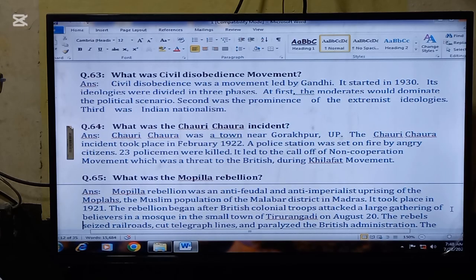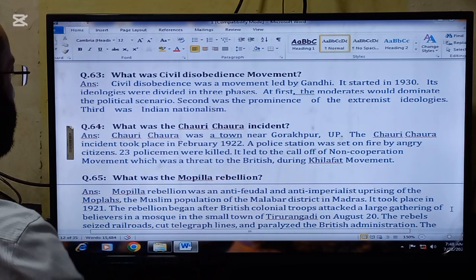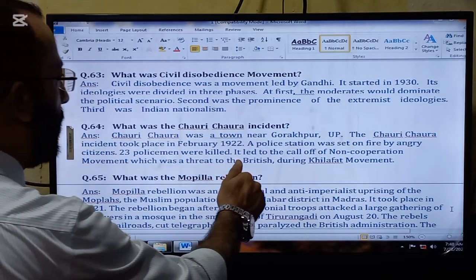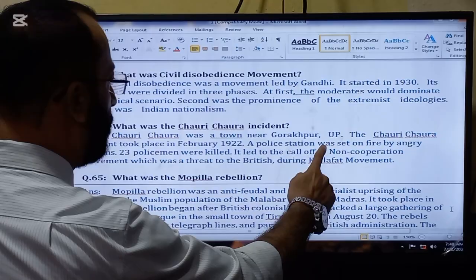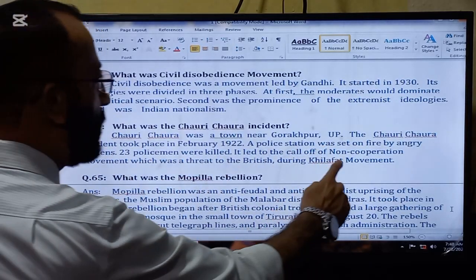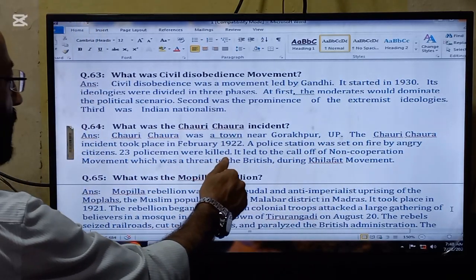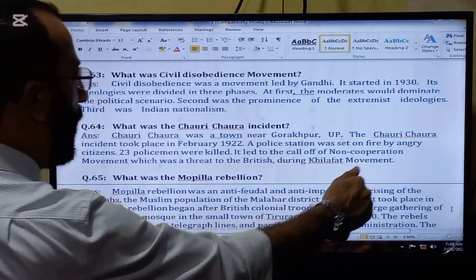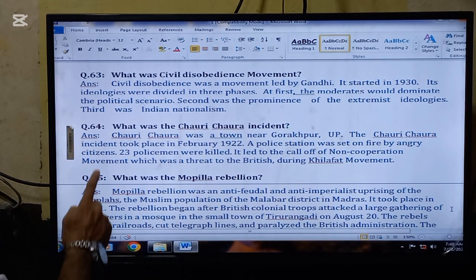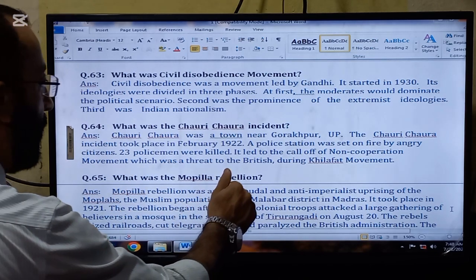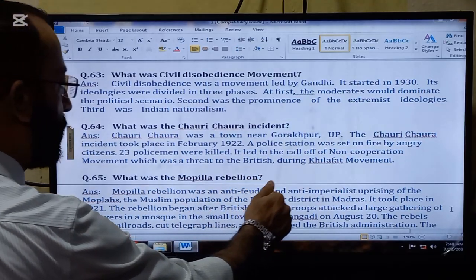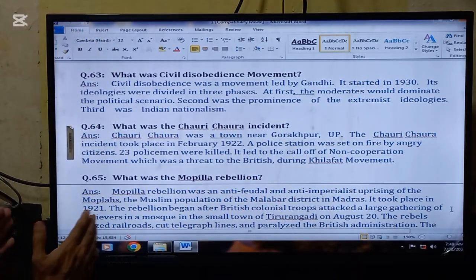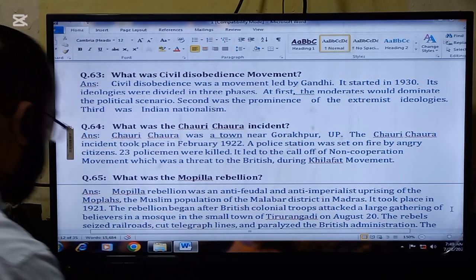The next important question for today is, what was the Chauri Chaura incident? Chauri Chaura was a town near Gorakhpur, UP, that is called Uttar Pradesh in India. That is a province, and this is an important city. The Chauri Chaura incident took place in February 1922. A police station was set on fire by angry citizens. 23 policemen were killed. It led to the call off of the non-cooperation movement, which was a threat to the British during the Khilafat movement.